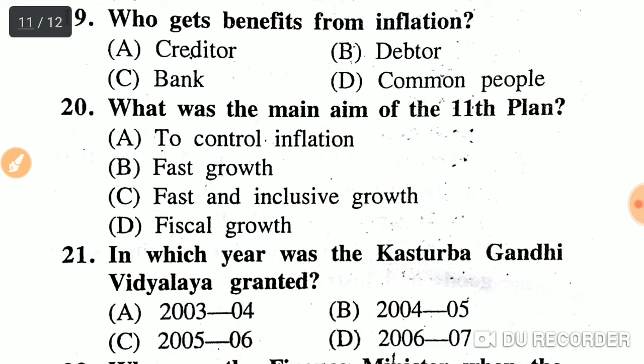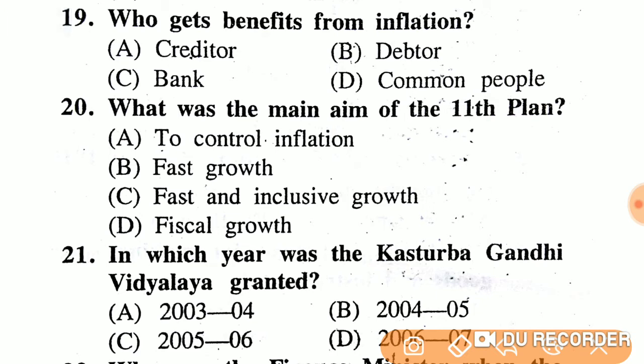Next question. What was the main aim of the 11th plan? To control inflation, fast growth, fast and inclusive growth, fiscal growth. The right answer is fast and inclusive growth.